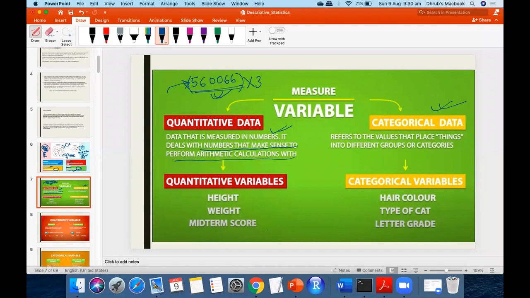If we talk about the numbers someone gets in an exam, for example 78 or 98, then these are quantitative data. But if you talk about the grades, A, B, A plus, B plus, those are categorical data.